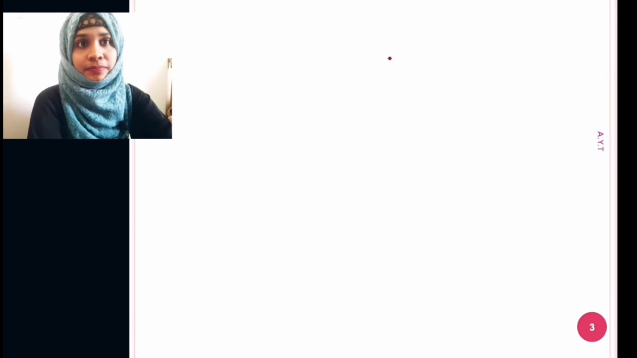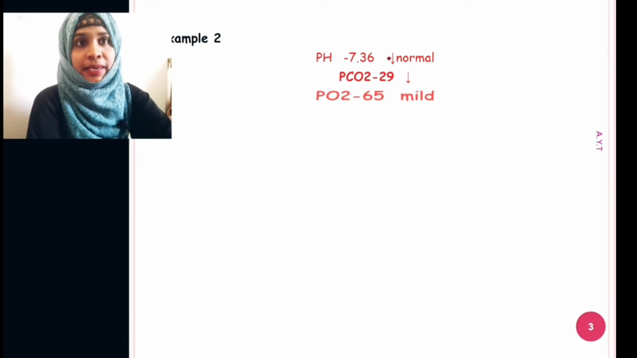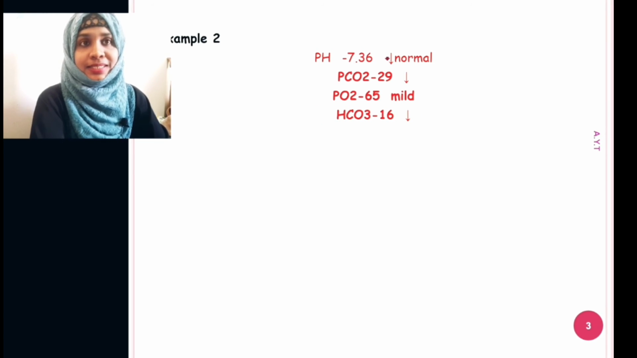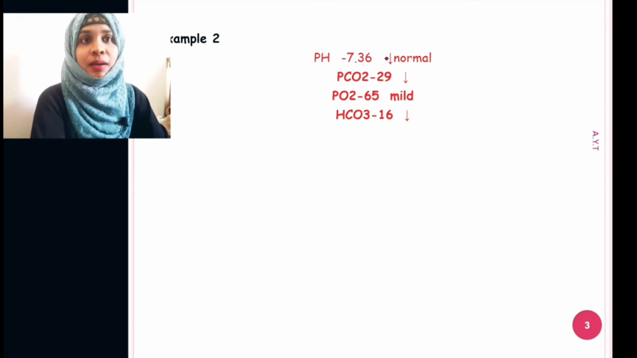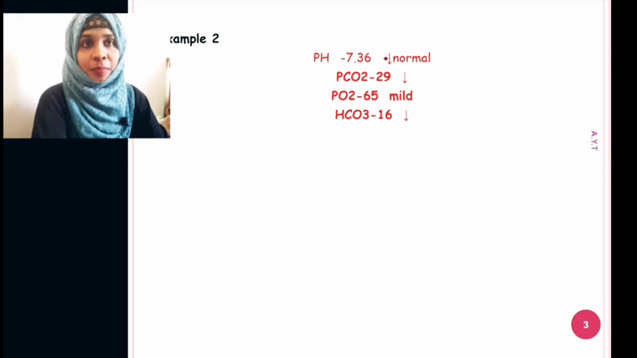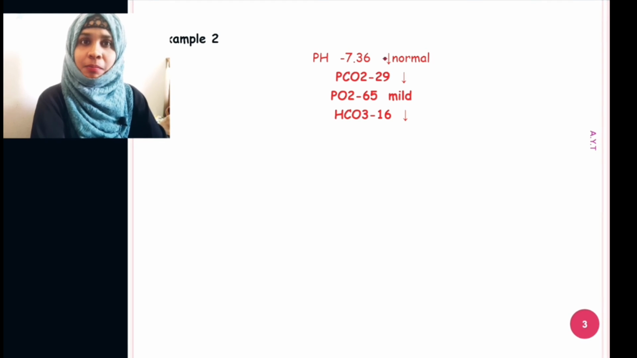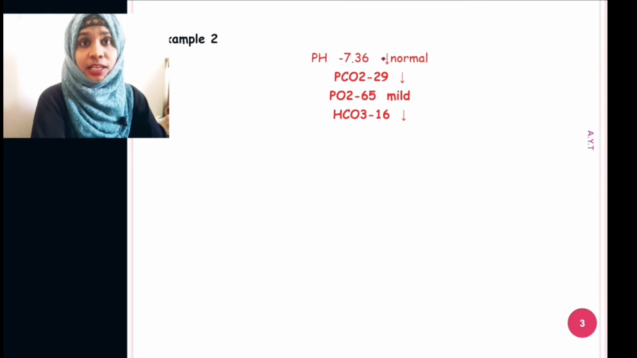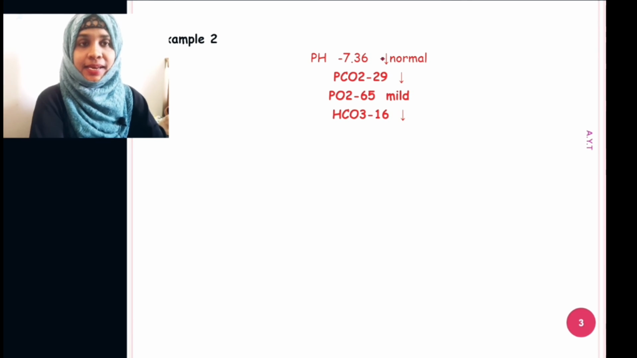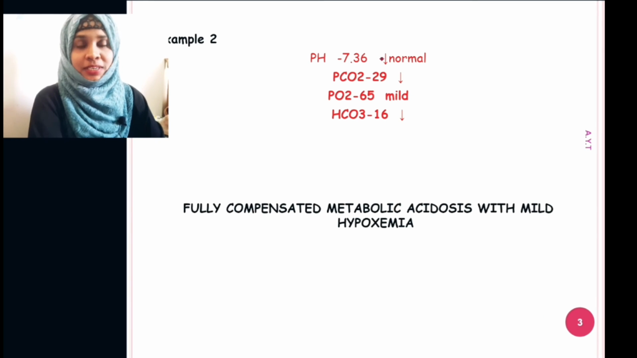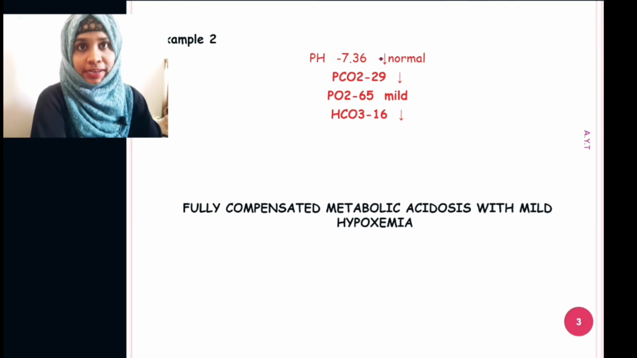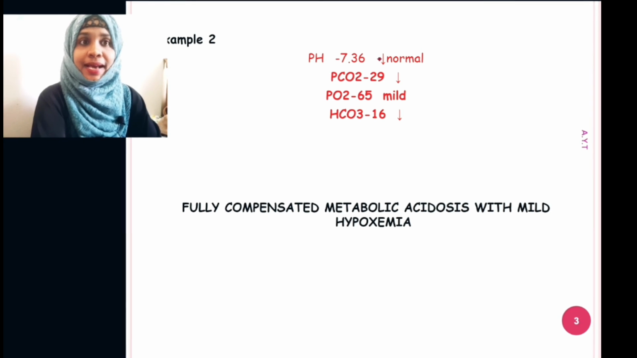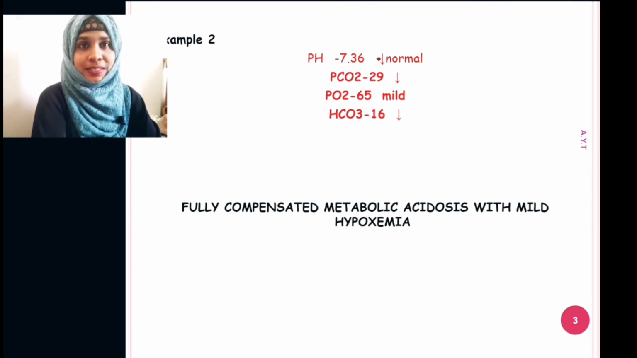Next question. pH 7.36, that means it lies in the normal range but we will consider it slightly acidosis. Then PCO2 29, less than the normal, downward arrow. PO2 65, mild hypoxemia, and bicarb is 16, that means downward, less than the normal. So what is the answer here? Fully compensated, because this lies within the normal range of pH. Fully compensated and the arrows are in the same direction. So metabolic acidosis with mild hypoxemia.